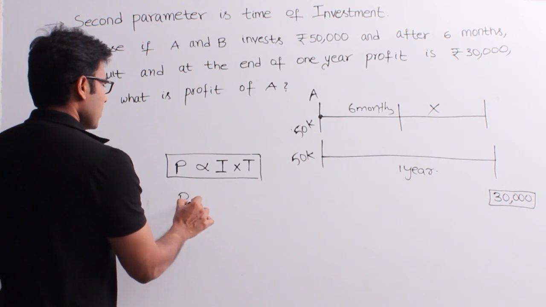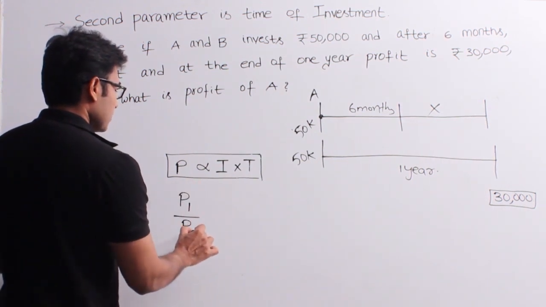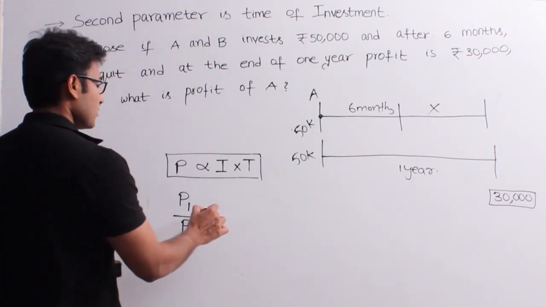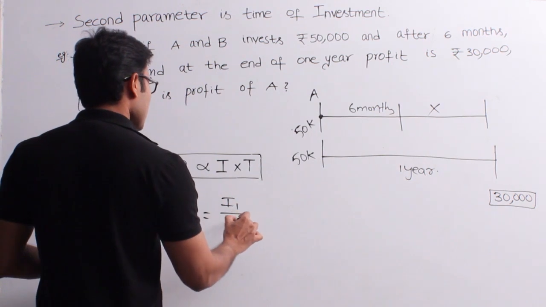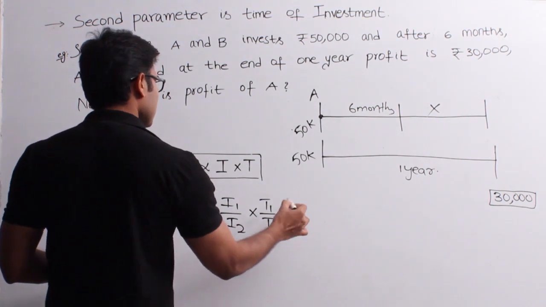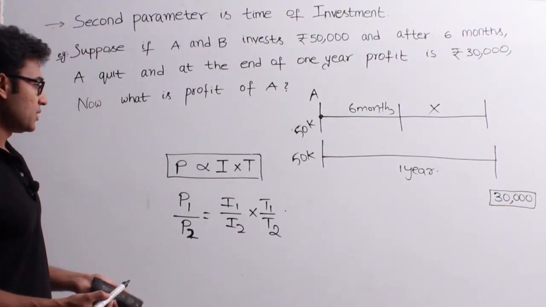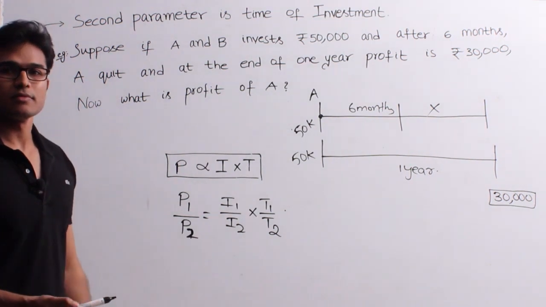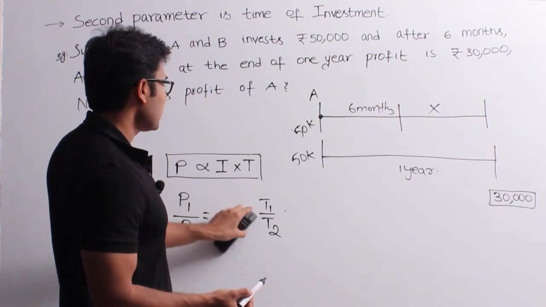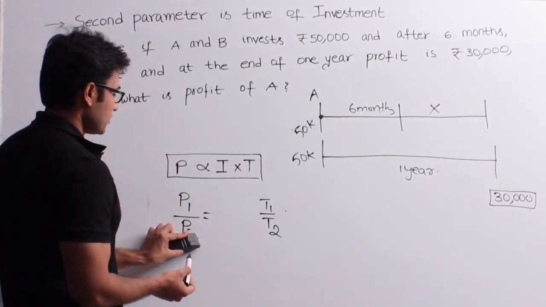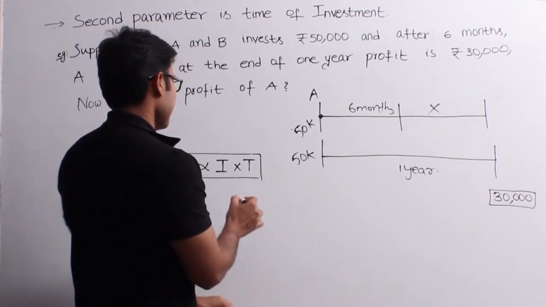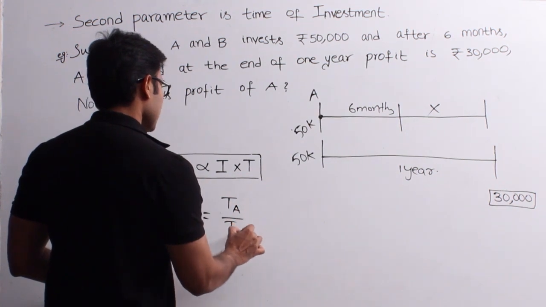Therefore, if this is the case, you can write like this, isn't it? P1 by P2, profit gained by one person is to profit gained by other person, is equal to I1 by I2 into T1 by T2, right? So in this particular example, I1 and I2 are both the same, which means 50,000 and 50,000. Therefore I am just deleting it. But then T1 and T2 are different. So let's talk about A and B. Since it is A and B instead of 1 and 2, let me write PA is to PB equal to TA is to TB, right?